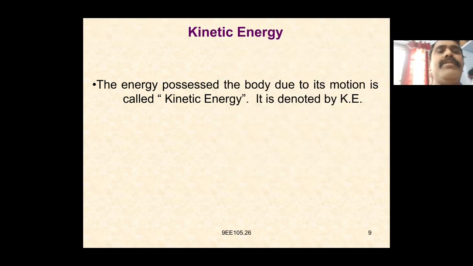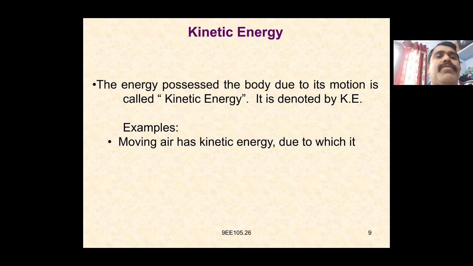So kinetic energy is nothing but the energy possessed by a body due to its motion. It is known as kinetic energy. Take the example of a bike or a car: the energy possessed by the body due to its motion acts on the bike to move it through some distance.